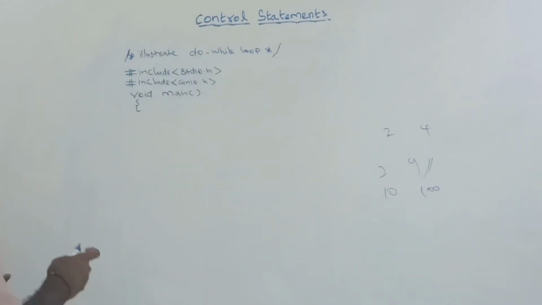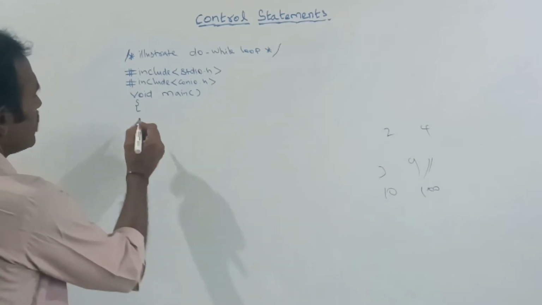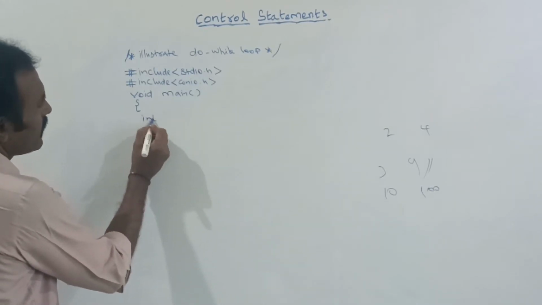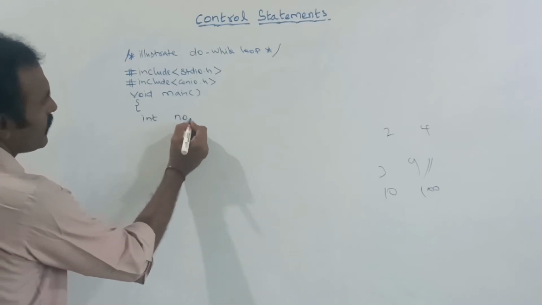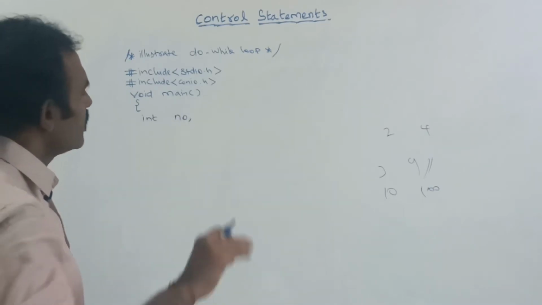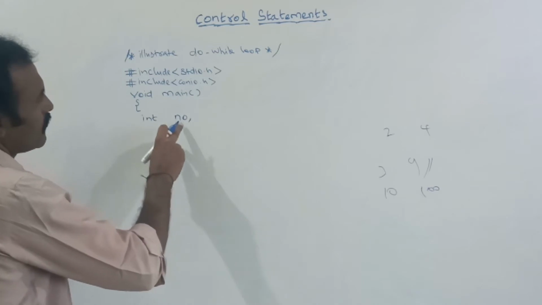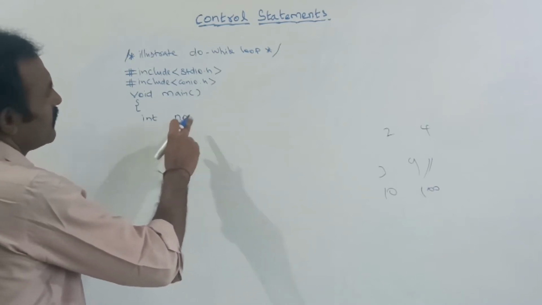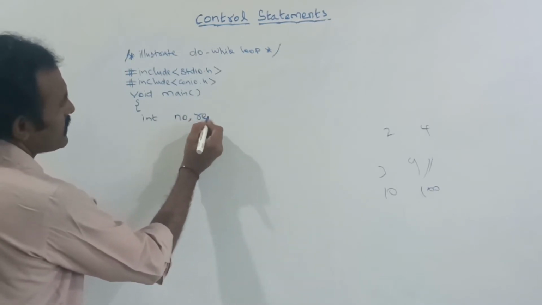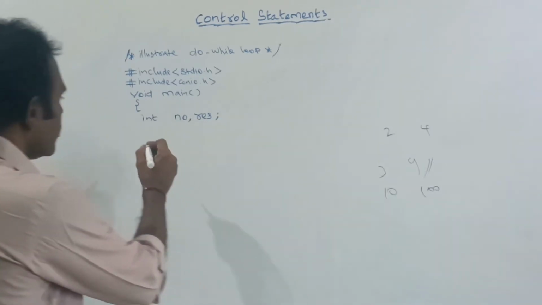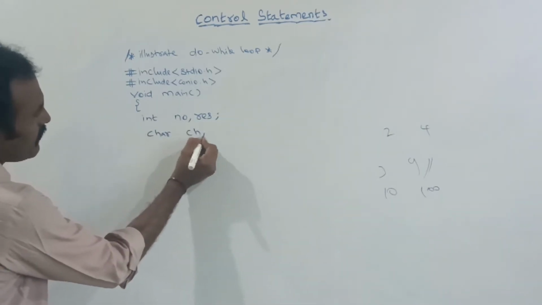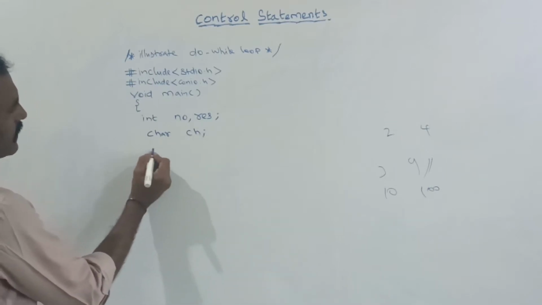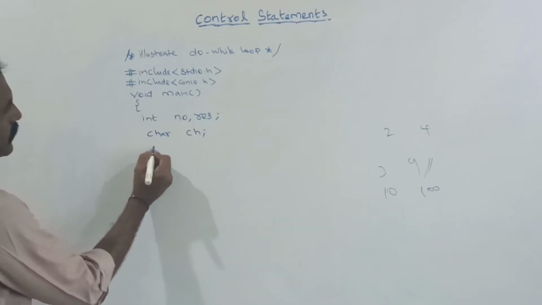See here, how many values do we need? First, let us declare them as integer. NO is for getting the input number, which we need to square, and we store that value in RES, the result variable. For the choice I am declaring a character variable, the variable name is CH. Next I am using the do while loop.